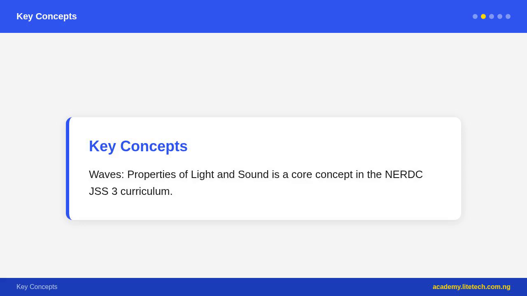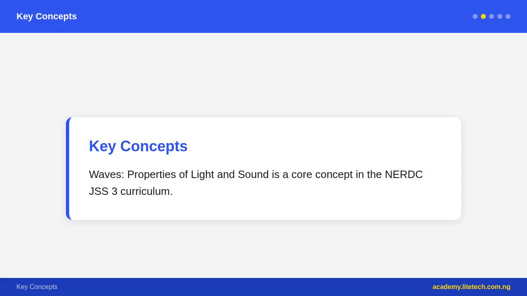Light. Light is a form of electromagnetic radiation. It is a transverse wave that can travel through a vacuum, empty space. Speed of light in vacuum, c equals 3 times 10^8 meters per second, 300,000 kilometers per second, the fastest speed in the universe. Reflection: light bounces off a surface.